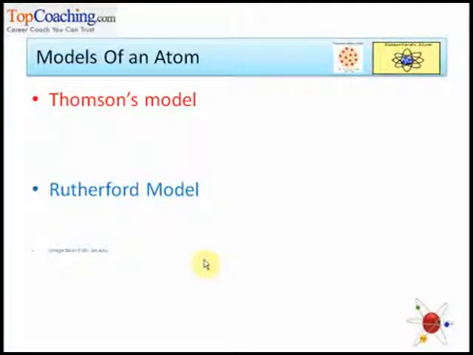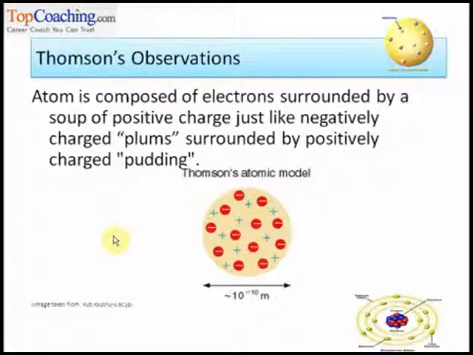It took the efforts of many scientists and many experiments to know the atom as we know today, right? There were scientists like Thomson, Rutherford and Bohr who did various experiments and brought up the structure of atom that we know today. Let us try to study models proposed by each scientist one by one.